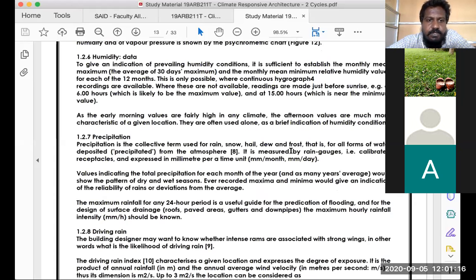Next, we go on to precipitation. Precipitation is nothing but the amount of rainfall. As architects doing a climatic study, isn't it our responsibility to understand the rainfall in a particular place and design buildings accordingly? One easy, understandable example we can take is our neighbor, Kerala. Kerala receives a copious amount of rainfall. So, because of the rainfall factor, you see a lot of slope roofs put up in Kerala.